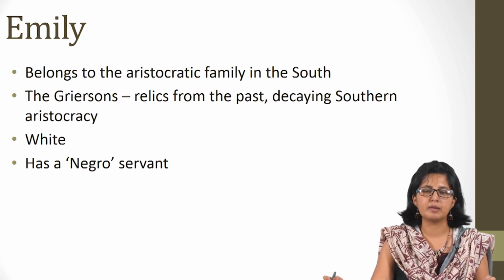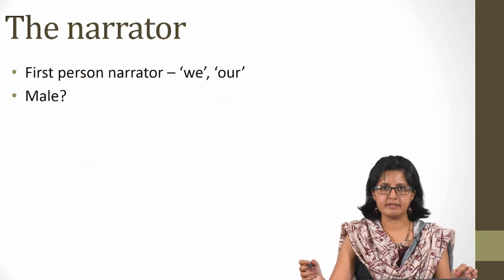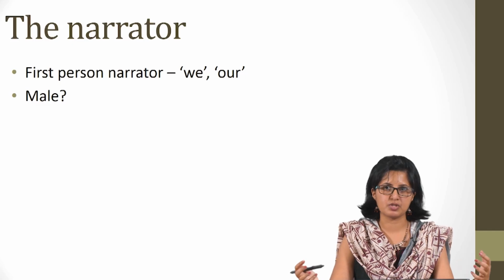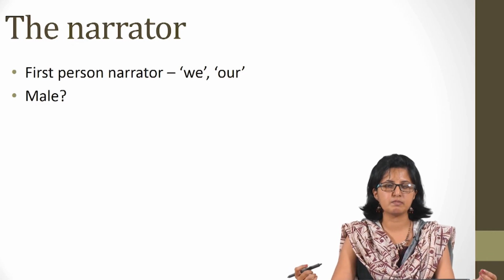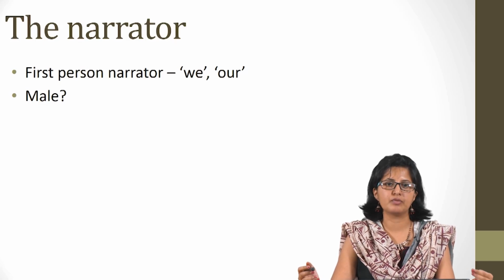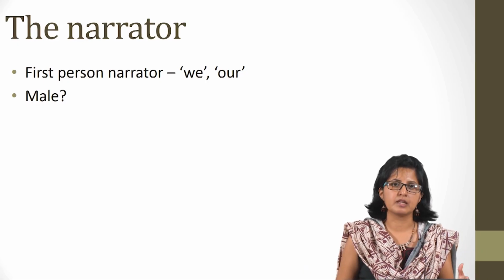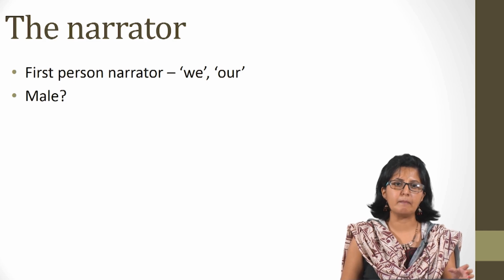The intricacies of Emily's character we shall be taking a closer look at when we try to read through the short story. And we have the narrator, who is the one introducing this entire story to us. It's a first person narrator, but interestingly the narrator does not use I. We find we, us and our throughout. That's also something about the storytelling perspective that we shall be noticing. And there is enough evidence in the story through which we can assume that it's a male narrator.